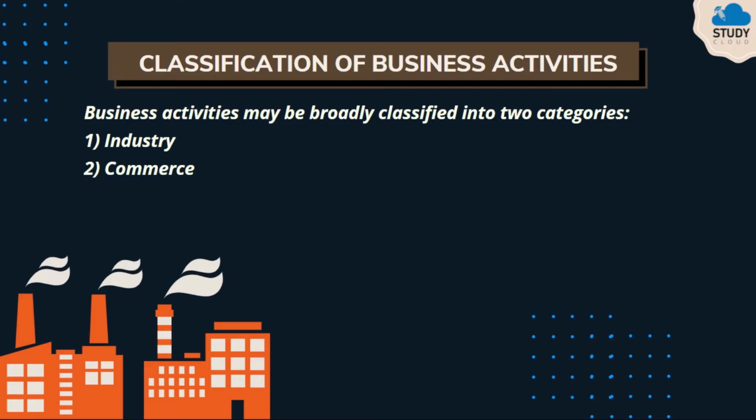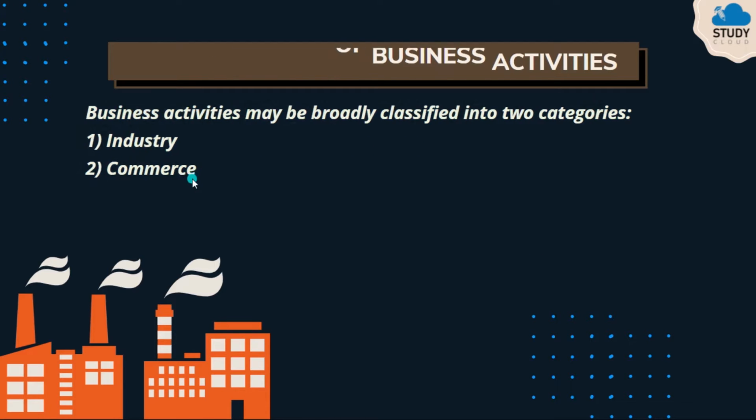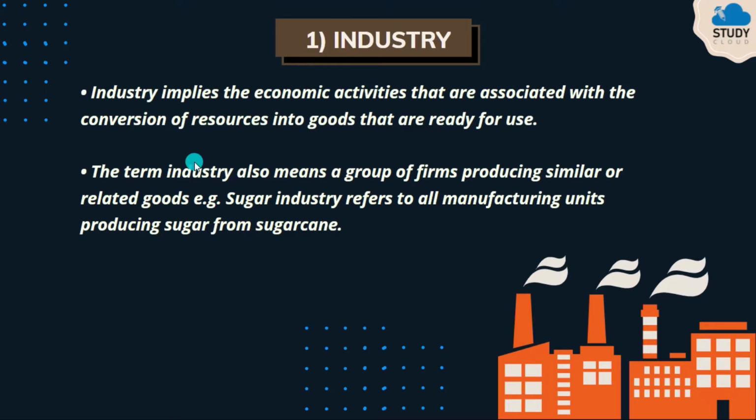Classification of business activities. Now business activities are classified into two types. One is industry and second is commerce. First we will study about industry.